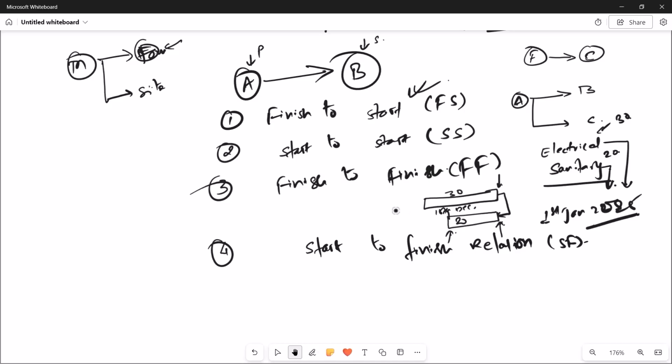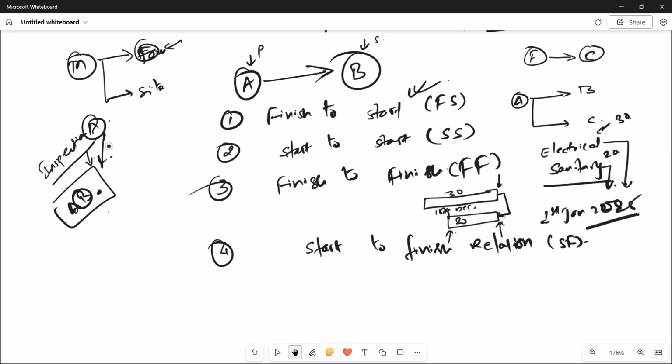What this means is that the successor activity cannot finish until the predecessor activity starts. For example, you have done a certain work, let's say work A, and completion of this work is not done unless the inspection is completed. So the finishing of this activity, task B, not task A, is ensured when task A starts.